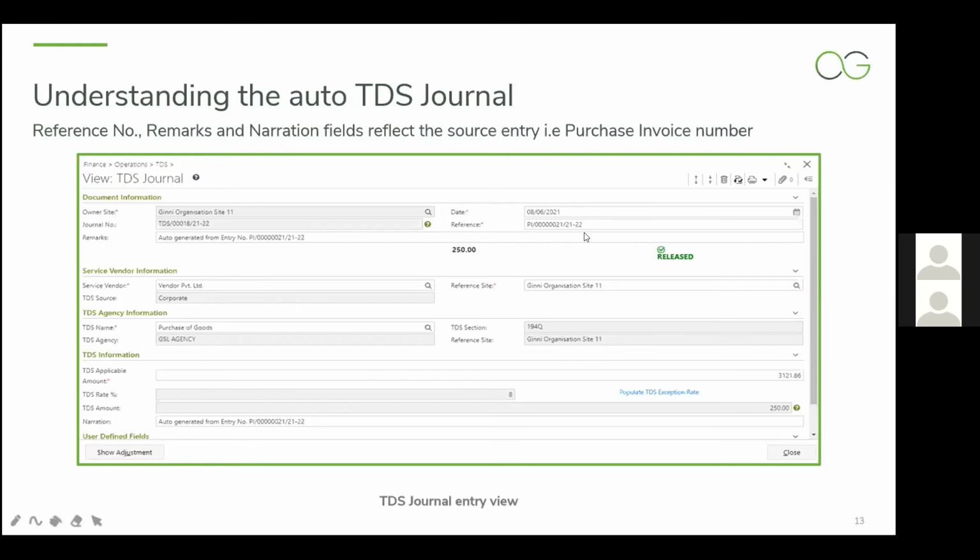The PI number will be reflected in the reference column, and the rest of the information with respect to TDS name, agency, etc. will get populated from the purchase invoice for which the TDS value is getting deducted. The TDS applicable amount, rate and all will get populated as displayed in the panel information for the TDS journal getting generated.